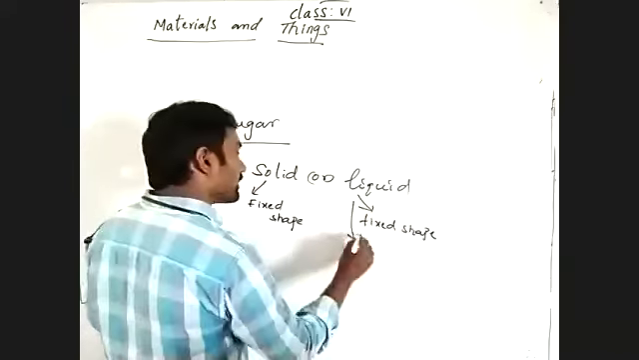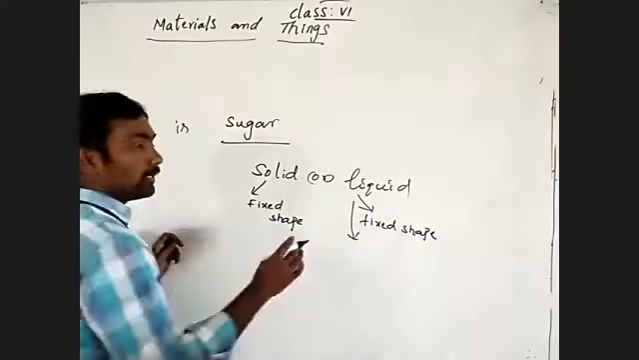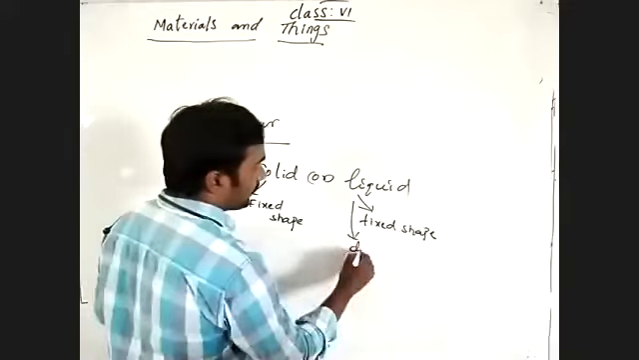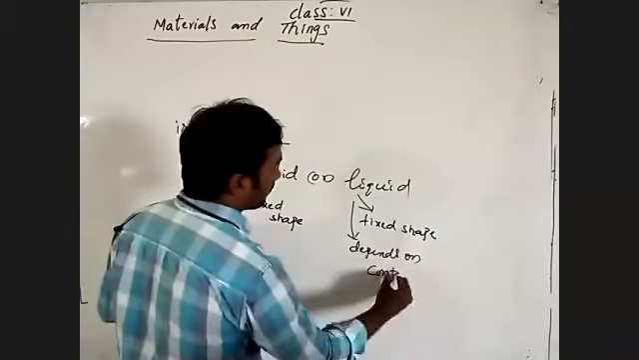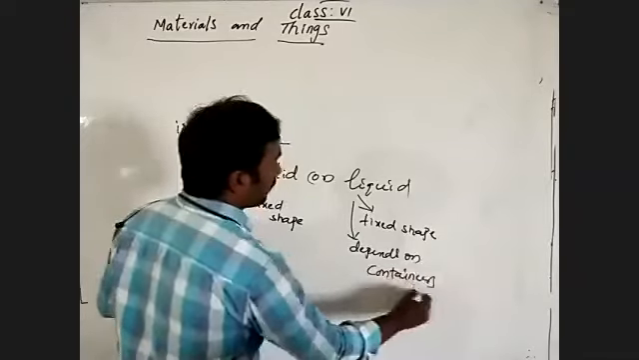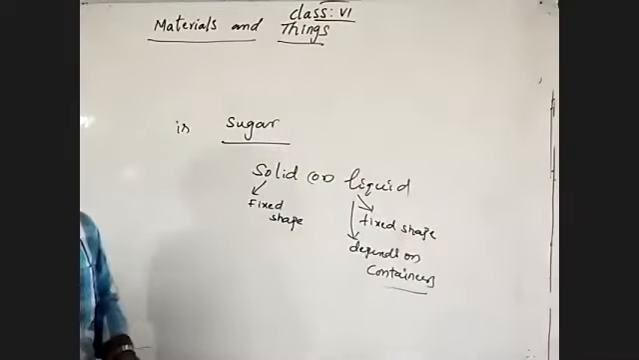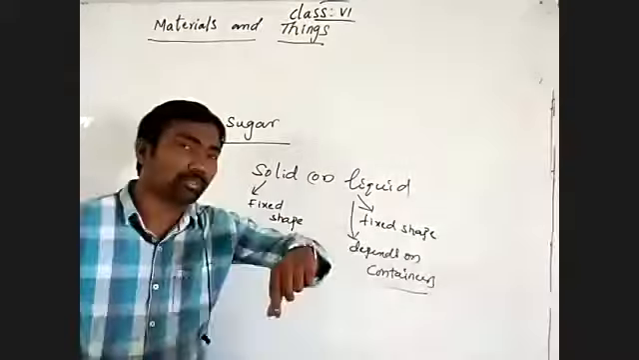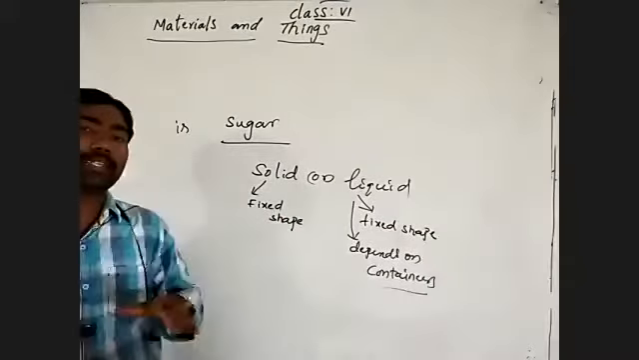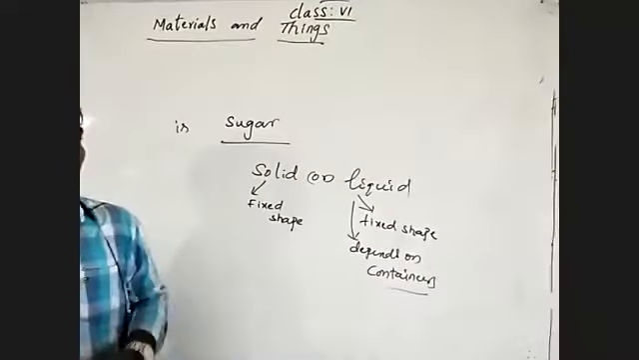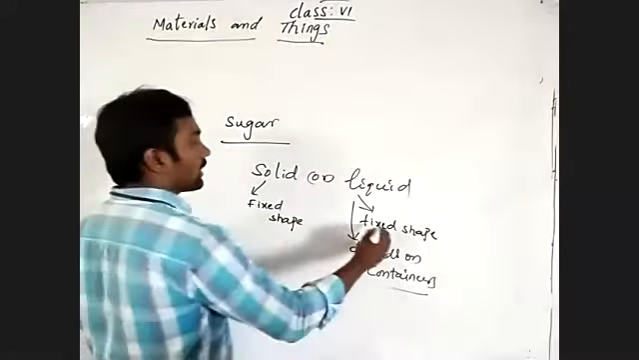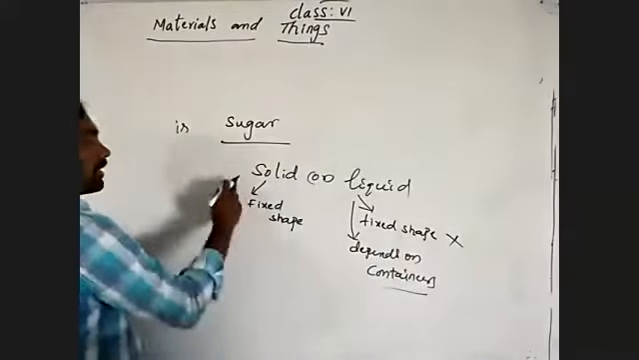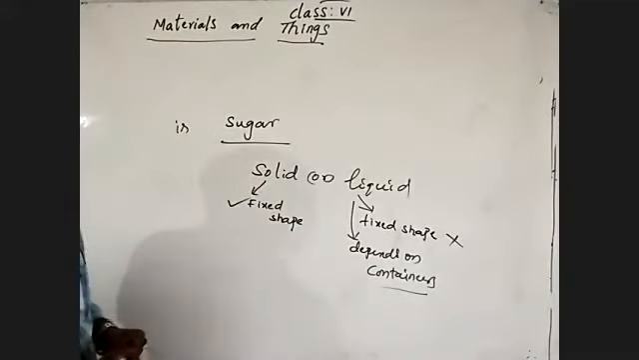Liquids have shape, but it depends on containers. Containers means vessels. By pouring liquids into vessels, those liquids will get the shape of the vessels. So liquids have no fixed shape, and solids have a fixed shape.